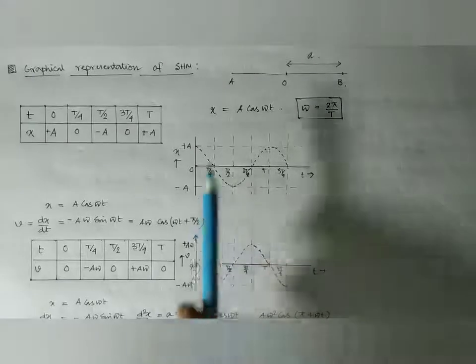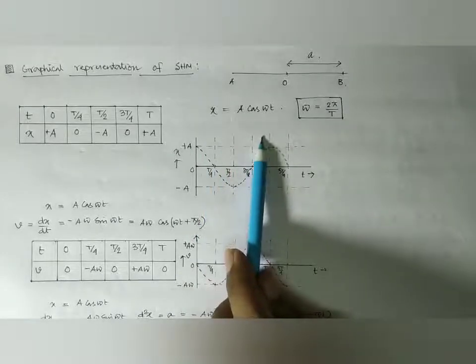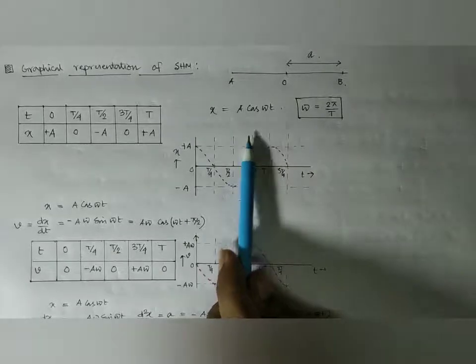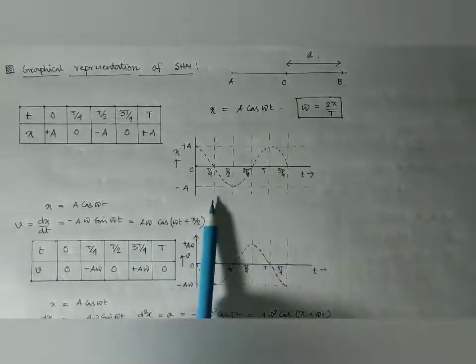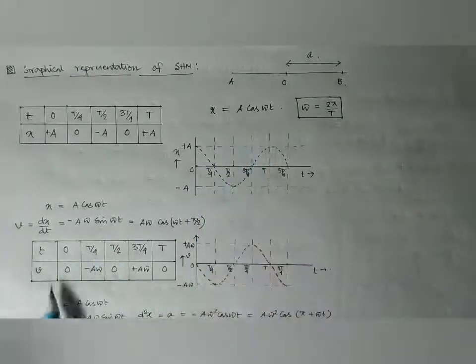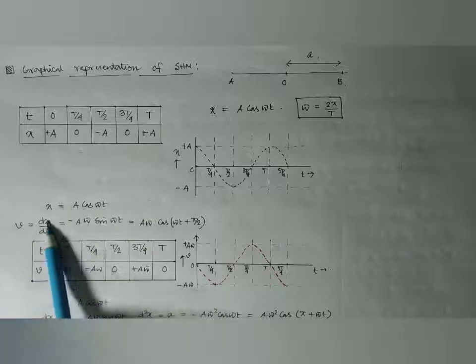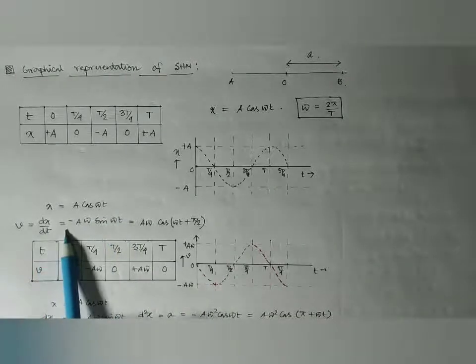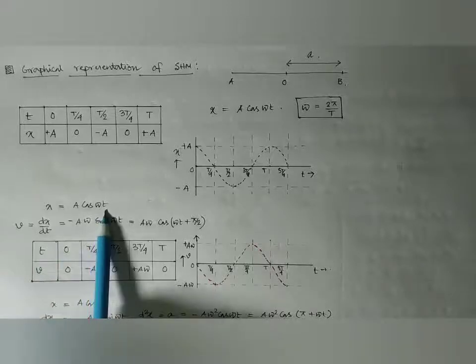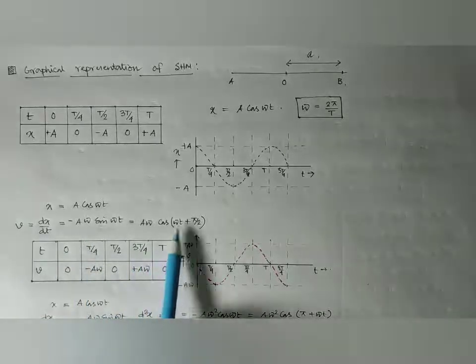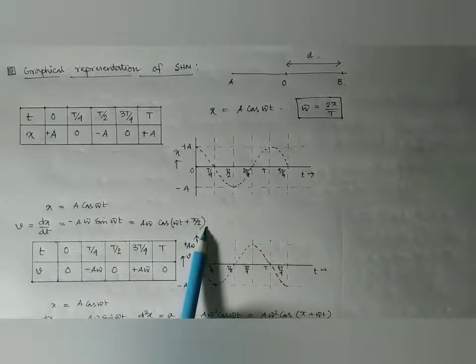And then if x equal to a cos omega t, then what will be the velocity? What will be the graph? What will be the nature of velocity? As it is also expressed by a sinusoidal function, it is cosine omega t. So for velocity, we know that x is a cos omega t. So v is the first order derivative, that is dx/dt, which is minus a omega sine omega t. And if we reorganize it, we have a omega cos of omega t plus pi by 2.